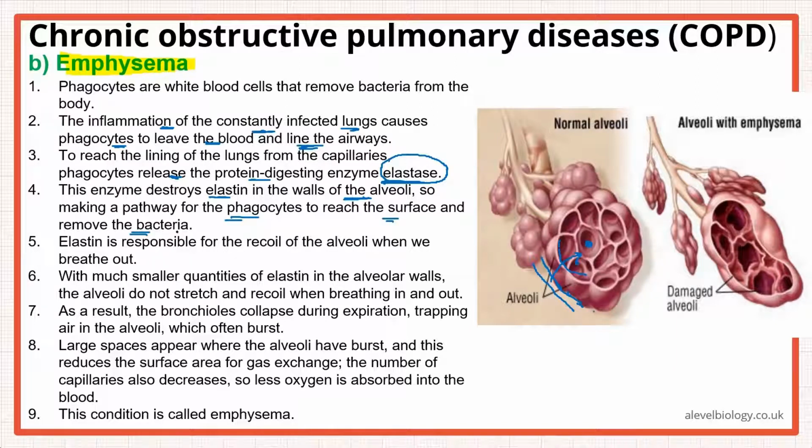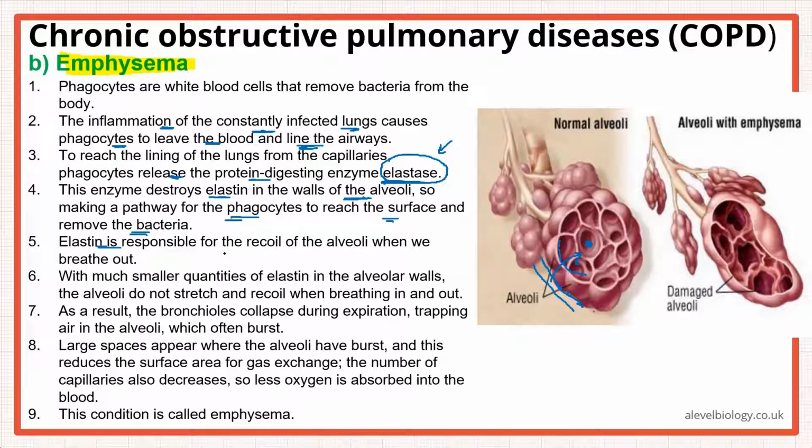The phagocyte's job is to remove the bacteria, but to reach them, it has to leave the capillary and destroy the elastin wall of the alveoli. It does so by releasing an enzyme known as elastase, a protein digestive enzyme.